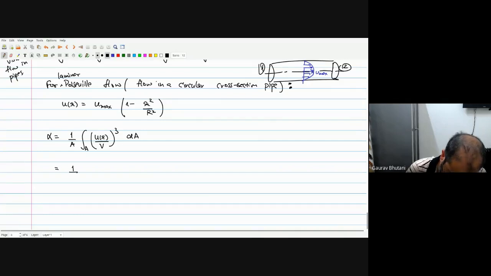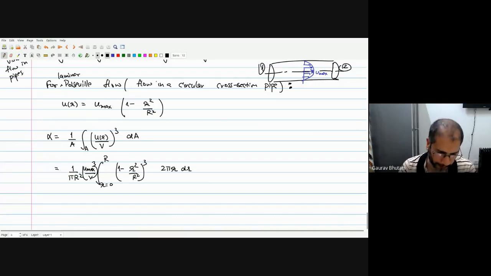In this case A is pi capital R square, and dA is 2 pi small r dr. Radius is going from 0 to capital R, and we have u max upon V, this whole thing cubed, times 1 minus r square upon R square, the cube of this.